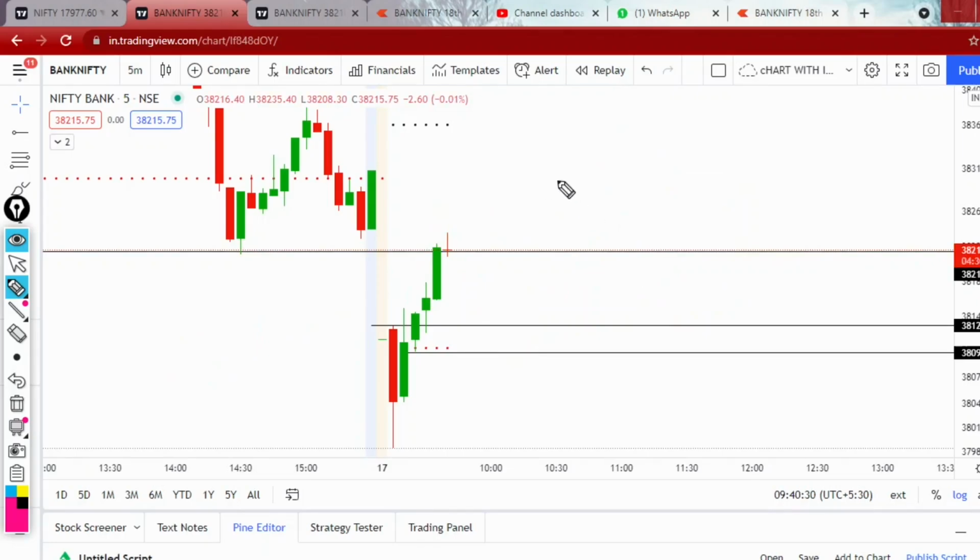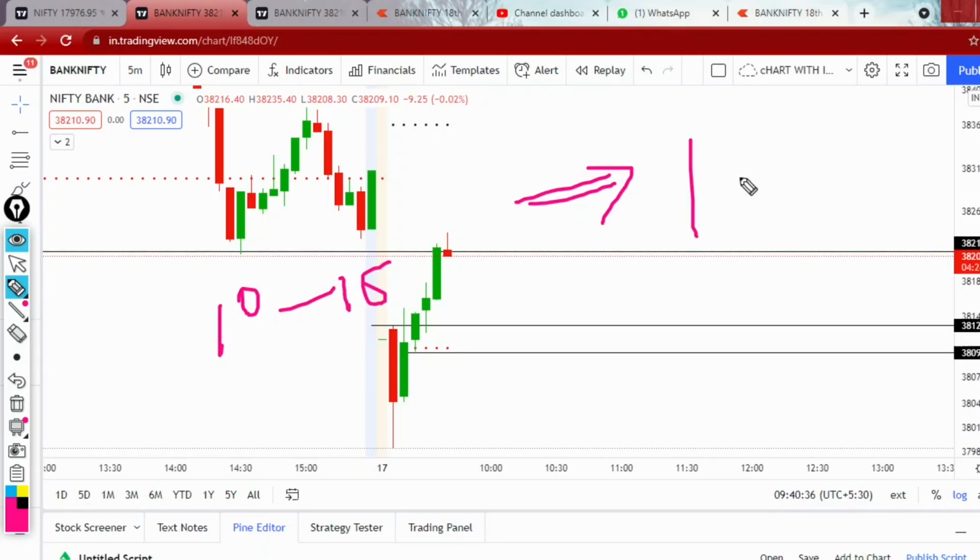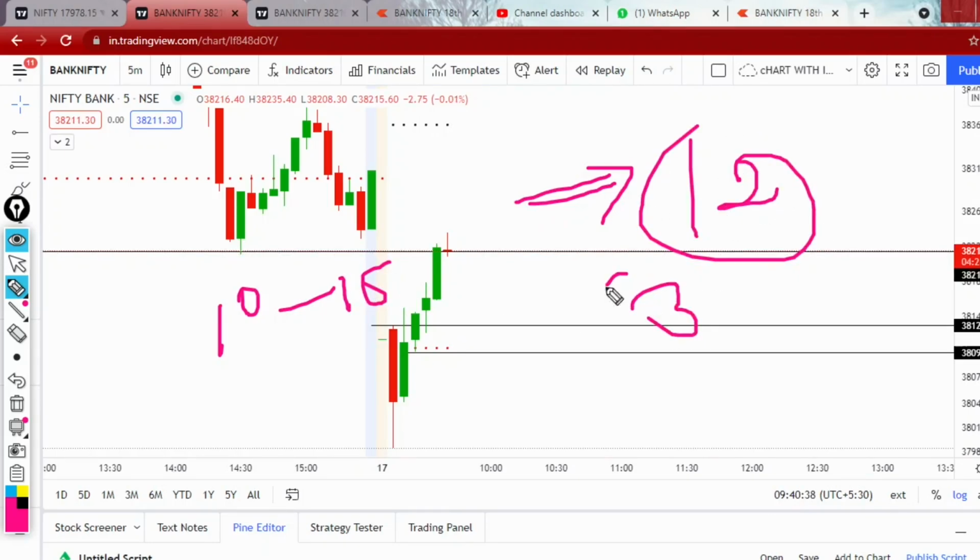That you can capture when you increase the lot size. When you have 10 lots, 15 lots, at that time you can exit with 12 lots. After that you can keep those 3 lots for the whole day. If there is a good profit, then you can make good profit with that. Otherwise you can take your stop loss once it reverses, right? So if it moves in your favor, then it's good.